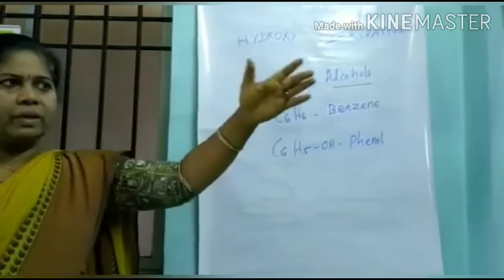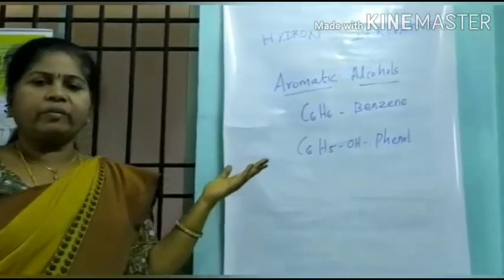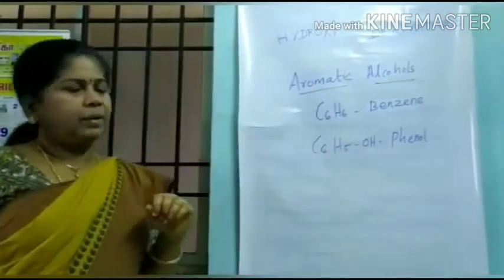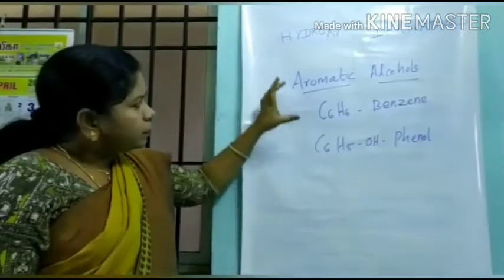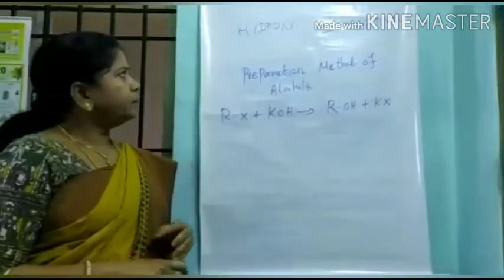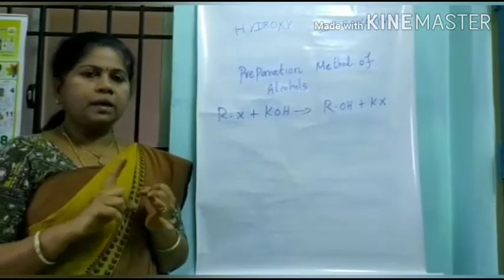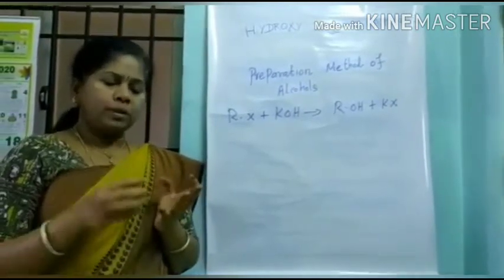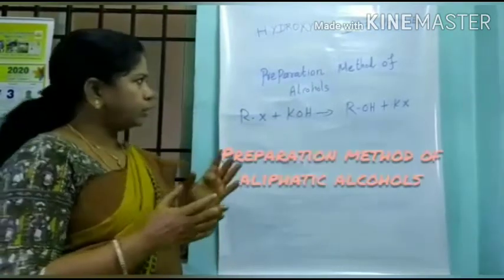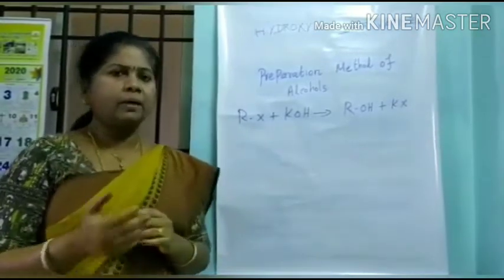Phenol is used in toilets as a cleaner, like a sanitizer. Everyone says phenyl, but that is not phenyl, that is phenol. This is the best example of aromatic alcohols. We have seen aliphatic and aromatic alcohols and their examples. Now we are going to learn the preparation methods of alcohols, how we can prepare alcohols.